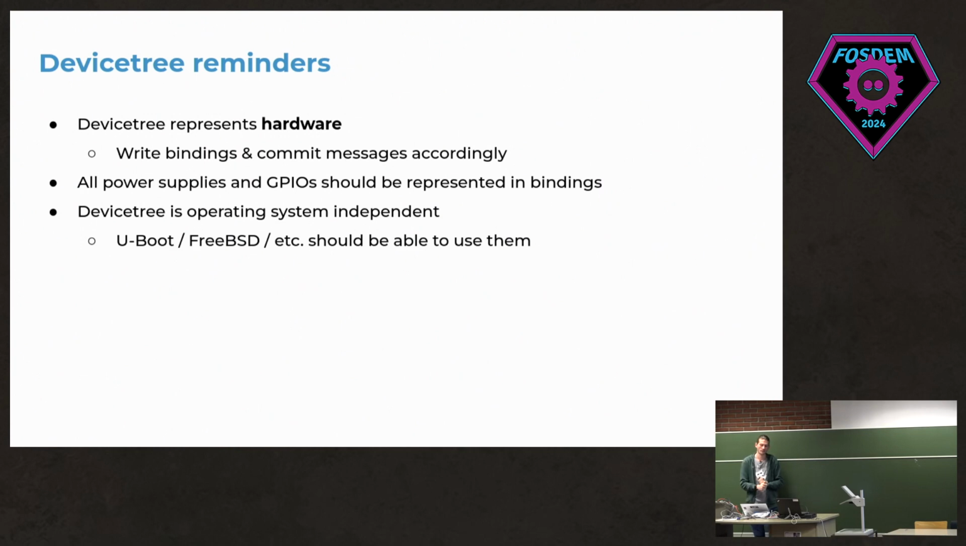If you're adding a new chip, all of the power supplies and GPIOs and everything should be included. Because it represents the hardware. Even if Linux doesn't use them yet, you should include them in the bindings because the bindings represent the hardware.